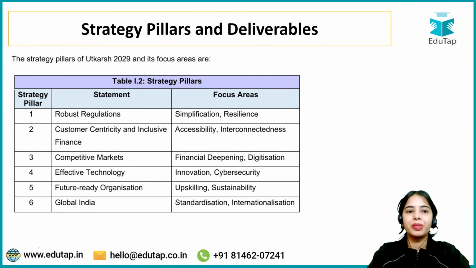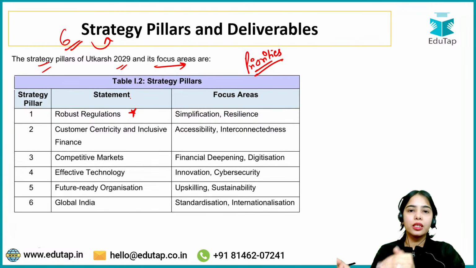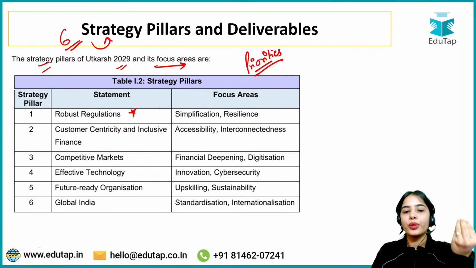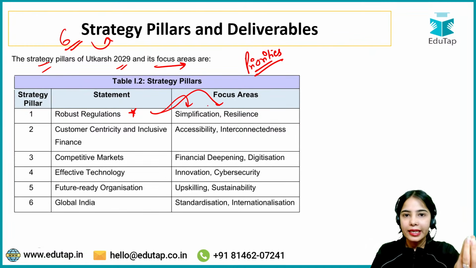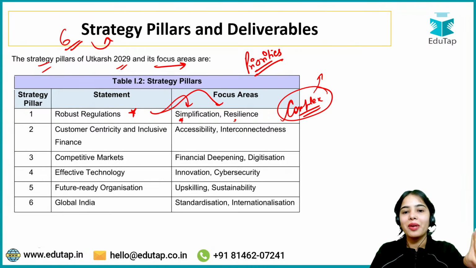Now, coming to the strategy pillars. As I've told you, there are 6 strategy pillars, the strategy pillars of Utkarsh 2029 and their focus areas. What are the priorities of the RBI? Think about it. Robust regulations, because RBI is the regulating authority regulating various regulated entities, right? Complex regulations are harder to understand and harder to follow, so the regulations should be simplified and made more resilient.